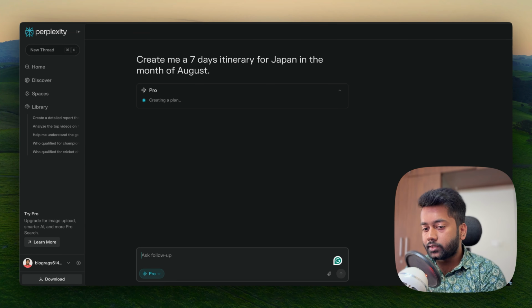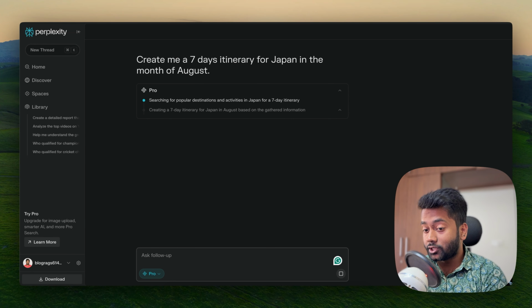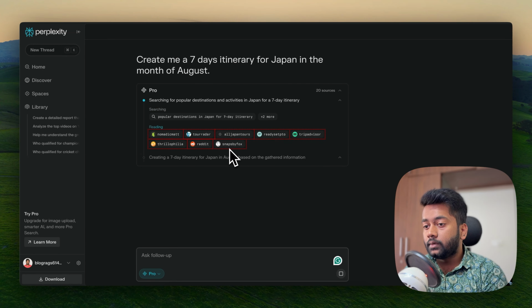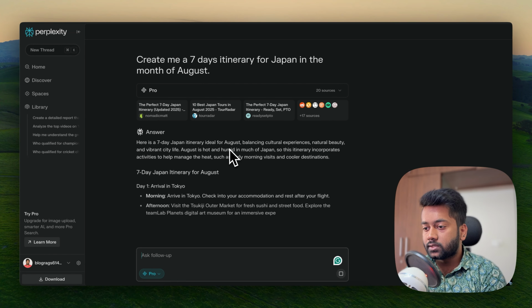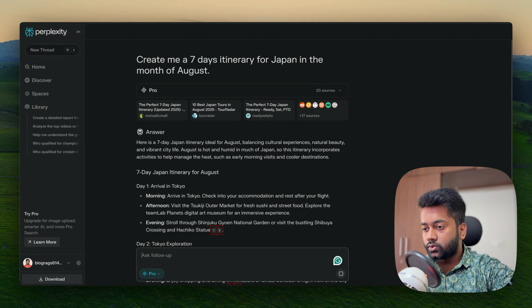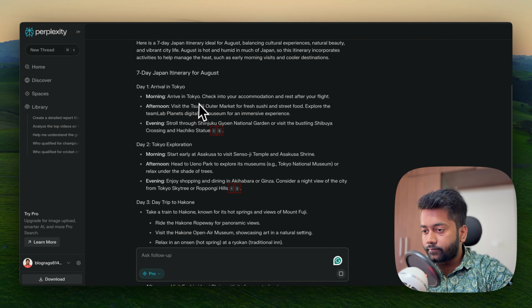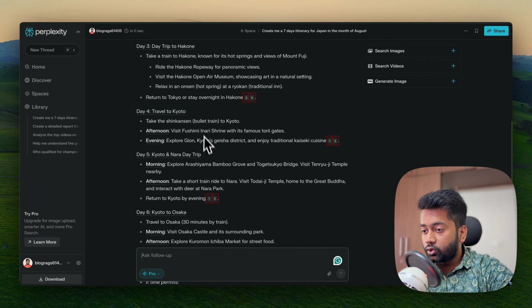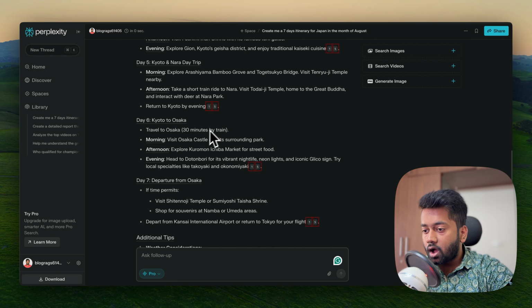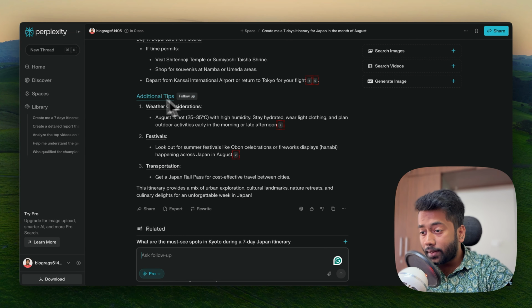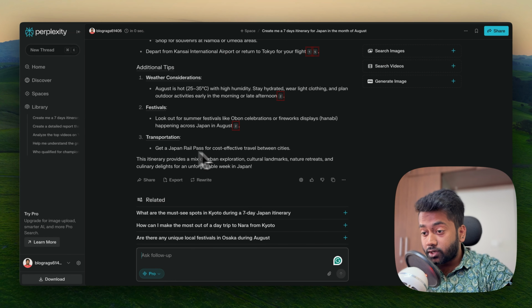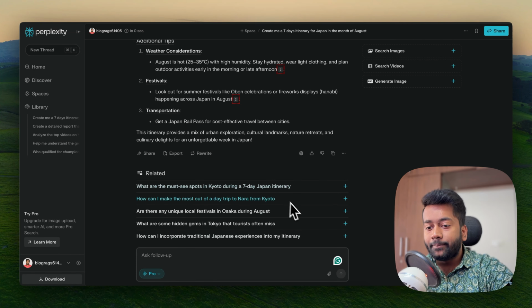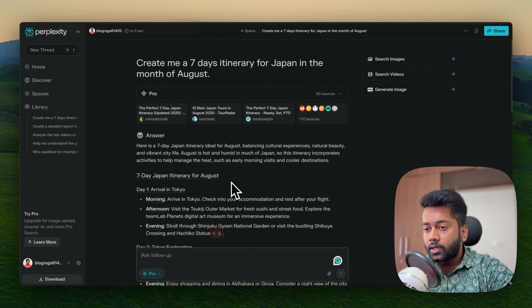Now the best part about this is it'll ensure that you get the most updated information. For example, let's say there's something that has happened or a few places are closed, you can then use it. So you can see here it'll show you arrive in Tokyo exploration, day trip to Hakone, travel to Kyoto, Nara, Osaka, departure from Osaka, weather tips, festivals, transportation, and then you can also deep dive more, right? What are the must-see spots in Tokyo, Kyoto?